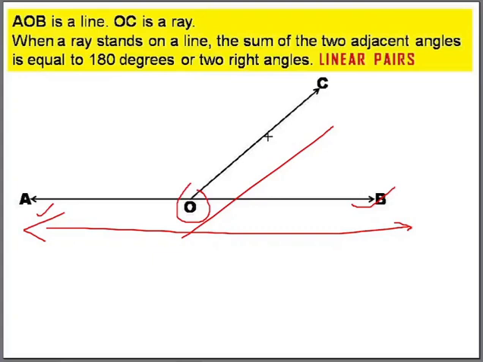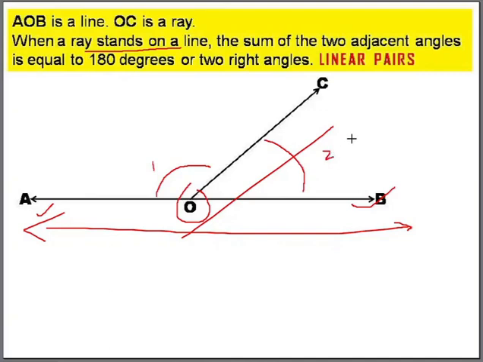So when you get such a situation, a ray stands on a line. Here, OC stands on AB. Then you get two angles. This angle, that is AOC, and this angle, which is BOC.